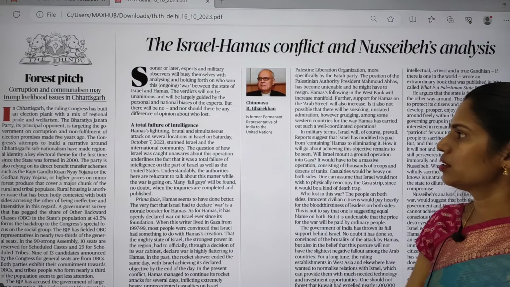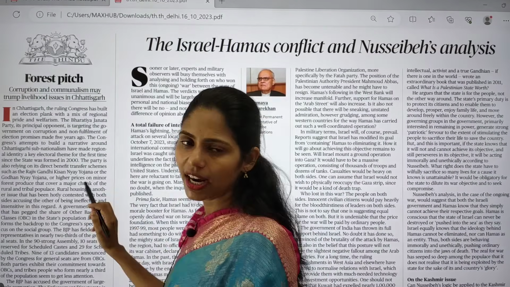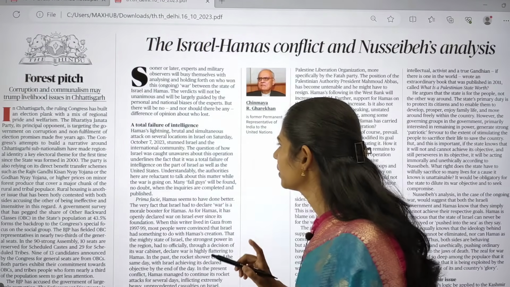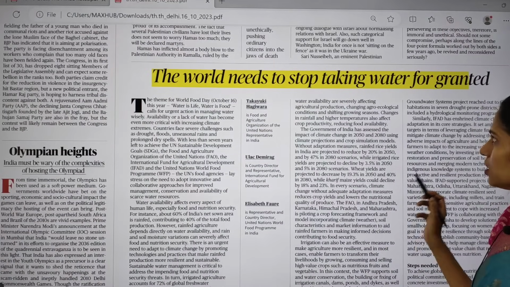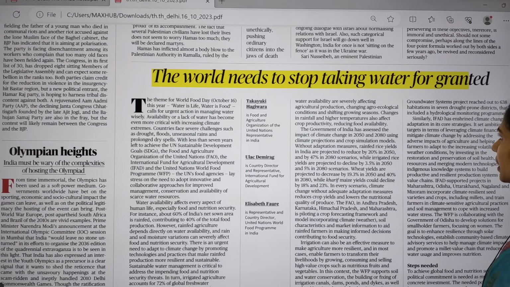And in this editorial page, this topic is not at all important; it is regarding the Congress party. And this topic we discussed, like what is this Israel-Hamas issue. And the next topic is about taking water for granted.